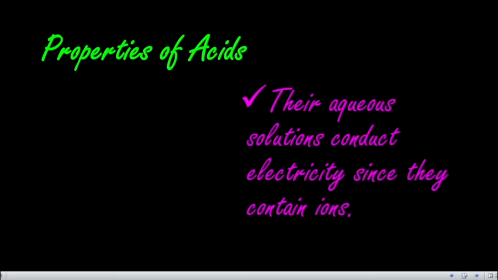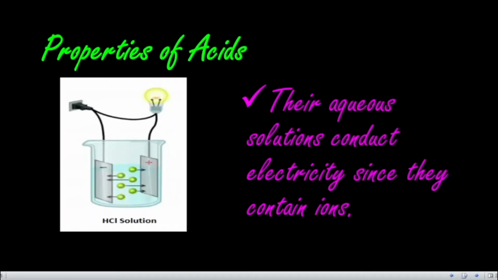If you take a small amount of acid and dissolve it in water, it can be ionized into two or three ions, depending upon the material present in it. So it has mobile ions, so it conducts electricity. For example, HCl, hydrochloric acid, dissolved in water ionizes into H+ and Cl- ions. So due to the presence of mobile ions, the aqueous solution of an acid conducts electricity. This is the next property of an acid.